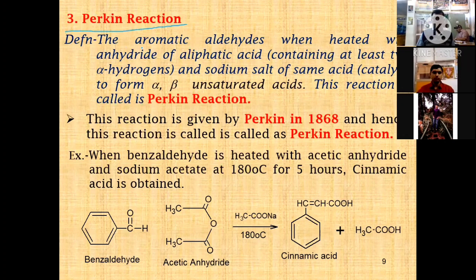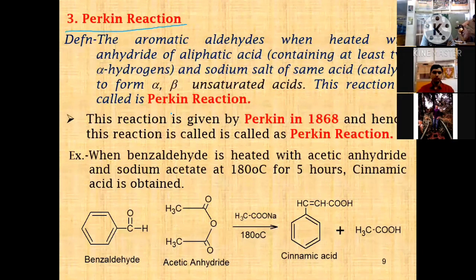Then what is the Perkin reaction? The third carbonyl related reaction is the Perkin reaction. What is the aim? What is the product of this Perkin reaction? An aromatic aldehyde when heated with an anhydride, or acetic anhydride of an aliphatic acid containing at least 2 alpha hydrogens, and the sodium salt of the same acid as catalyst, forms an alpha beta unsaturated acid. This is known as the Perkin reaction. The starting material of the Perkin reaction is a carbonyl compound.